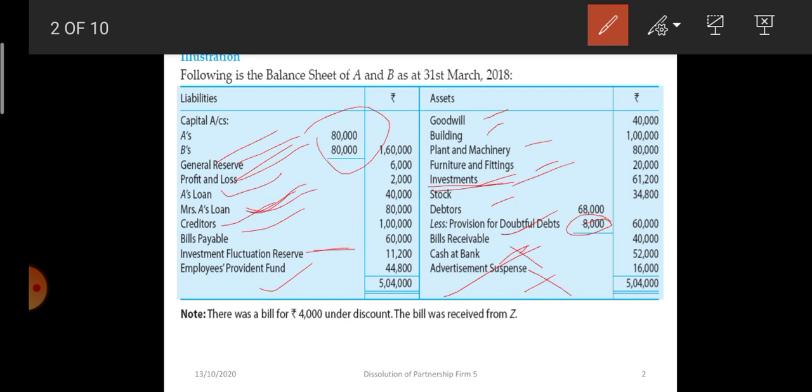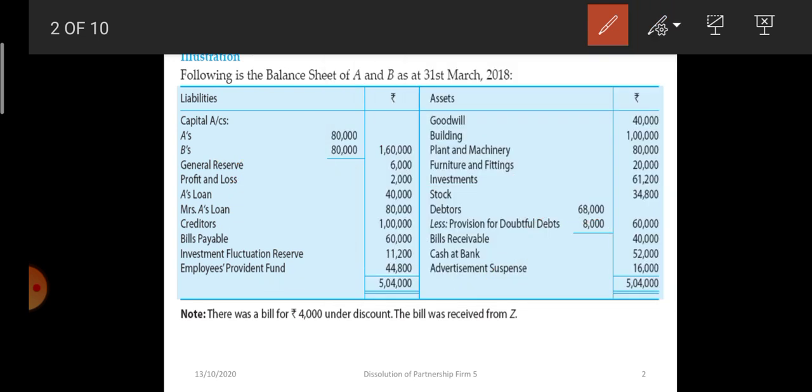From the liability side we will transfer Mrs. A's loan, creditors, bills payable, employee provident fund, and since investment fluctuation reserve is created against assets, it will also be transferred to the realization account. I am repeating. From the asset side, goodwill, building, plant and machinery, furniture, investment, stock, debtors at full value 68,000, and bills receivable will be transferred to the realization account. Provision for doubtful debts will be transferred along with the liabilities.